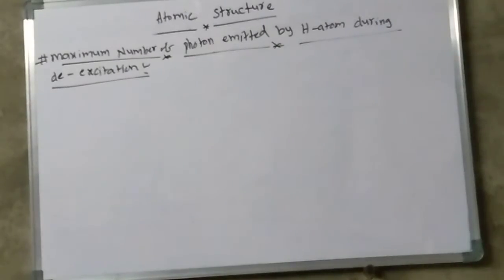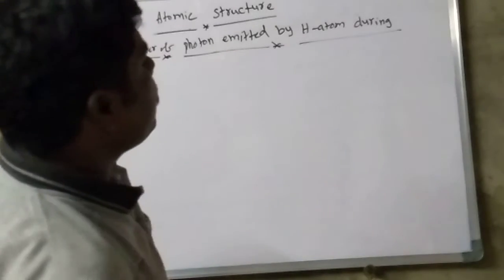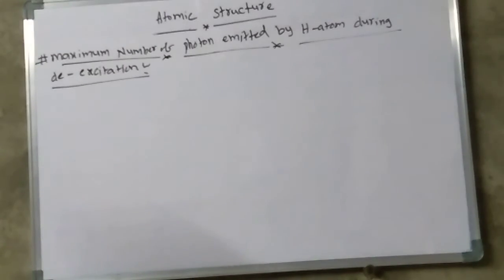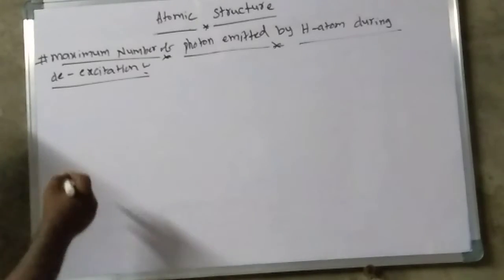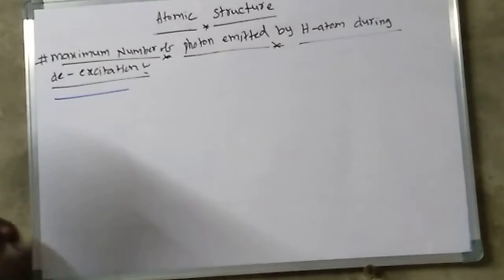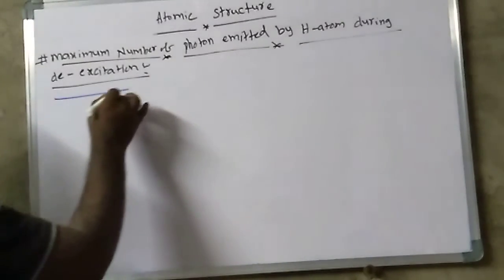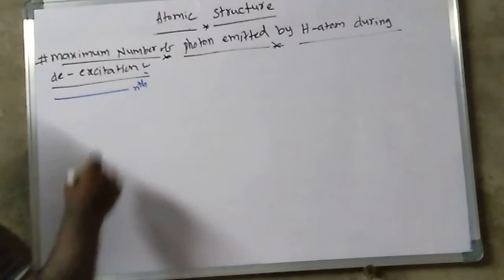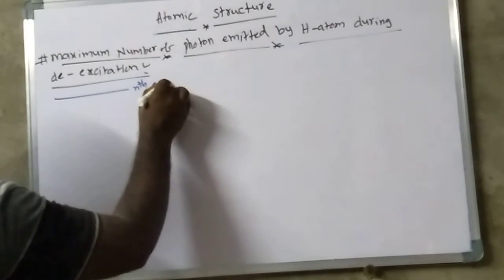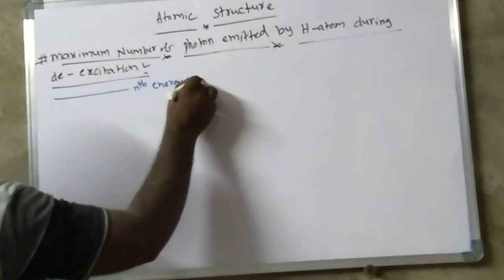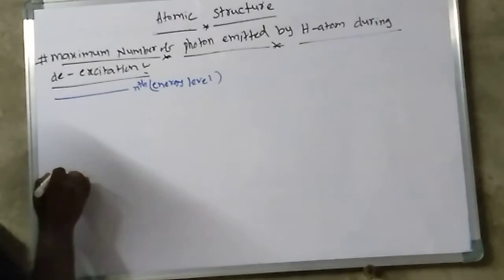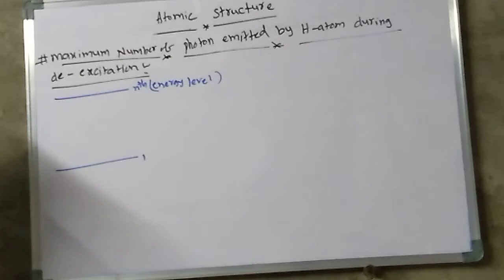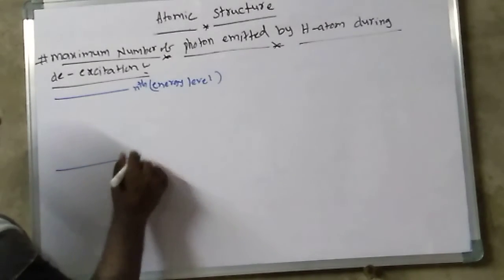Another important one: the maximum number of photons emitted by a hydrogen atom during de-excitation. Let us consider this is the nth energy level, and this is the first level, n equal to 1.